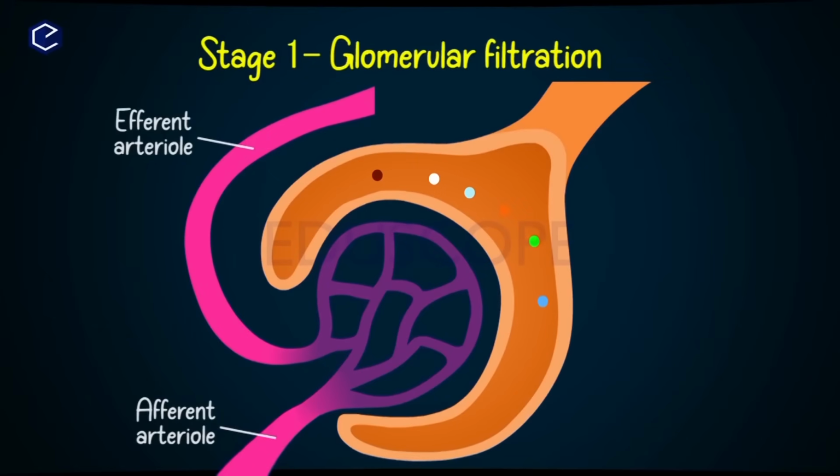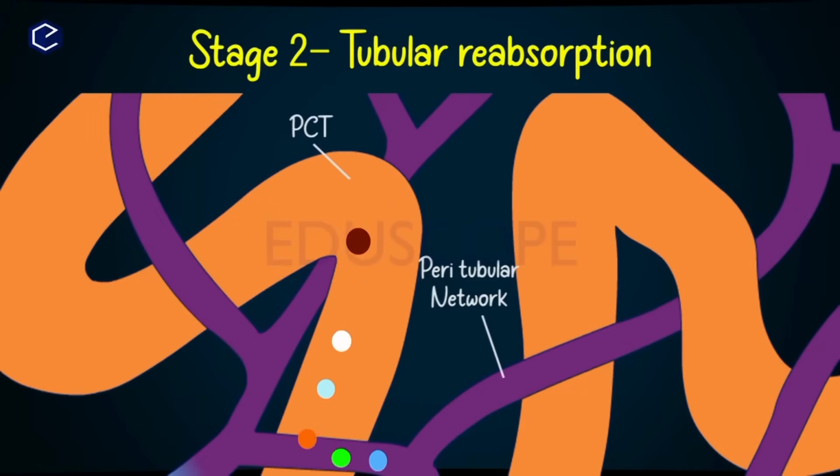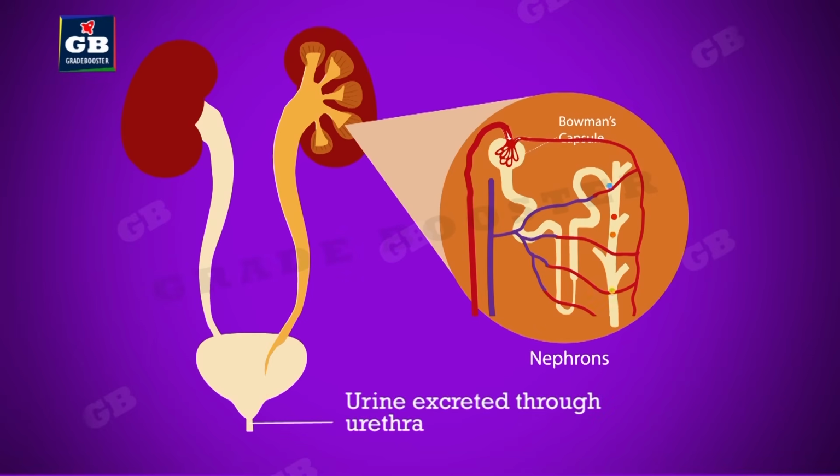Useful materials like glucose, amino acids and salts also get filtered in the Bowman's capsule. But later they get reabsorbed back into the blood circulatory system. Filtered wastes along with water are called urine. It enters the urinary bladder through ureters. Once the bladder is full, it triggers the sensation of urination. When we relax the muscles of the urinary bladder, then the urine flows out through the urethra.